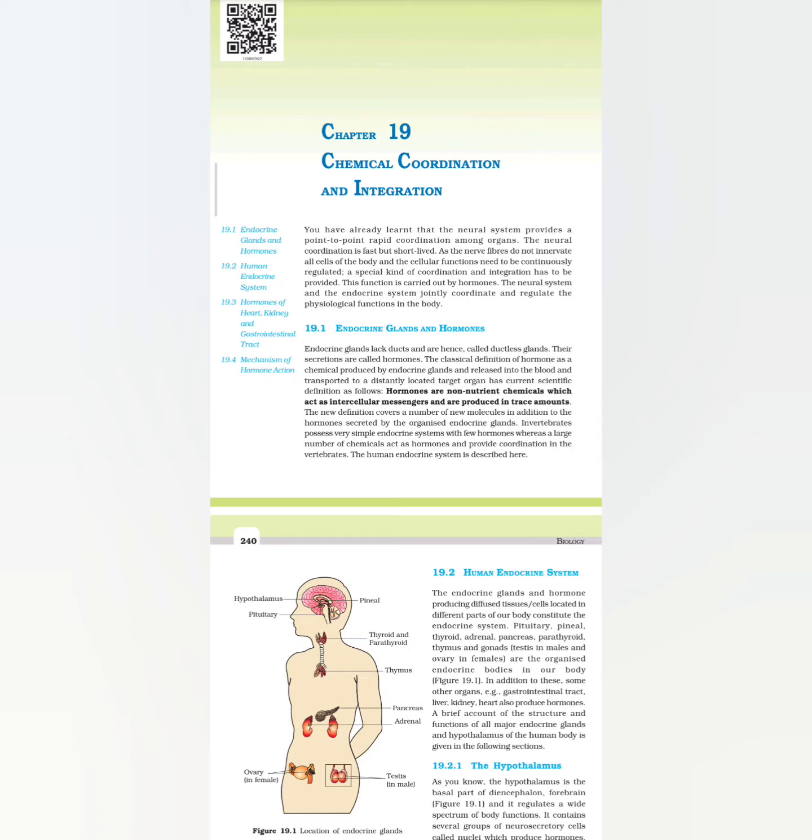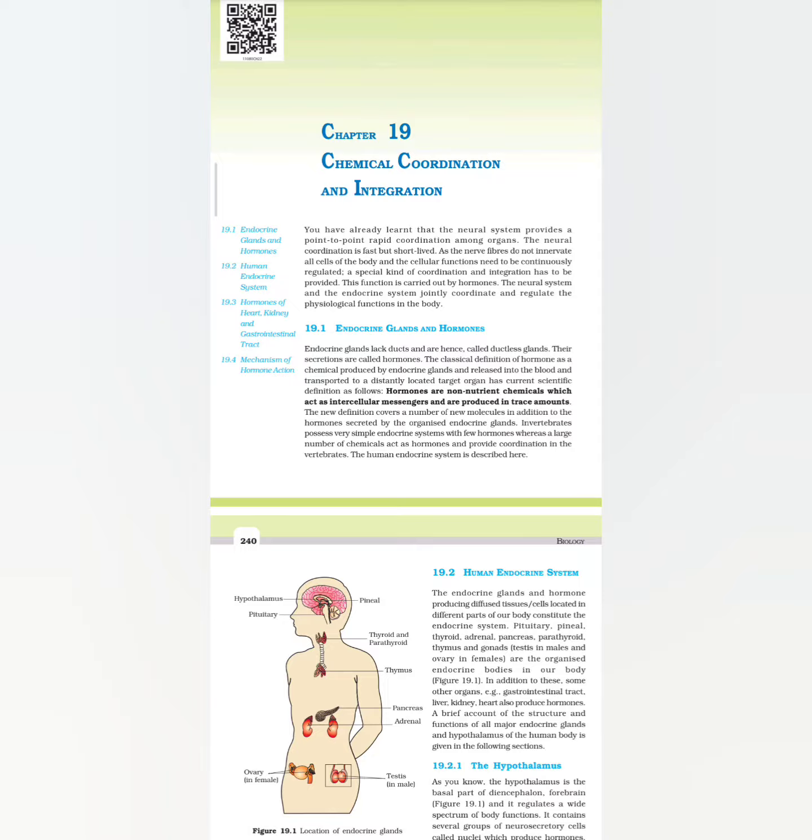Their secretions are called hormones. The classical definition of a hormone is a chemical produced by endocrine glands, released into the blood and transported to a distantly located target organ. The current scientific definition is as follows: hormones are non-nutrient chemicals which act as intercellular messengers and are produced in trace amounts.